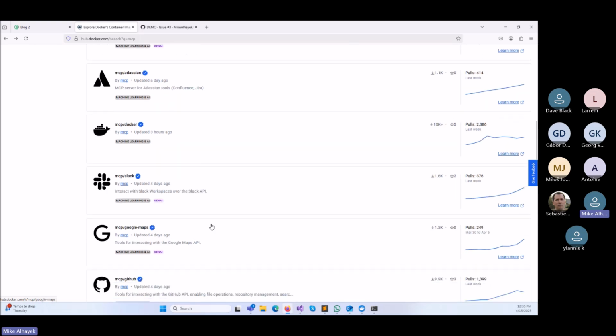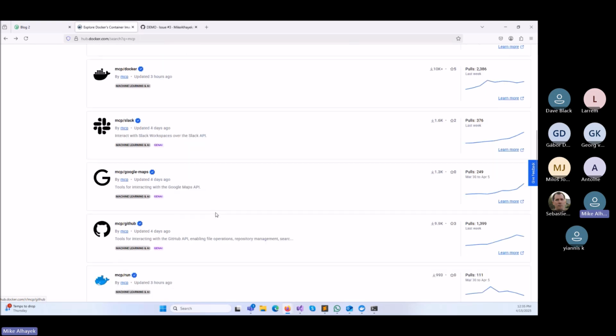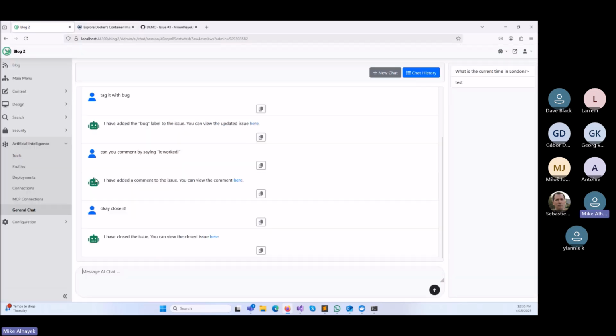So if you have an internal project that you are running locally and let's say you wanted to do a thing, you can create an MCP server and then just give it access to it, and it'll be able to do the work for you. It's able to do pretty much anything that you expose to it.